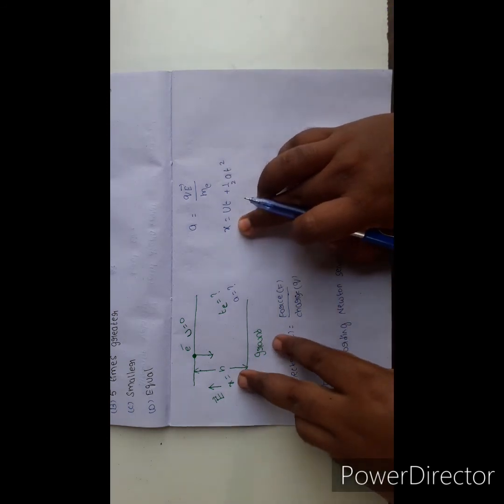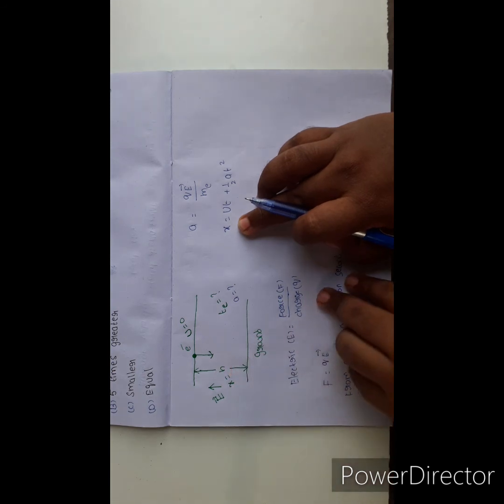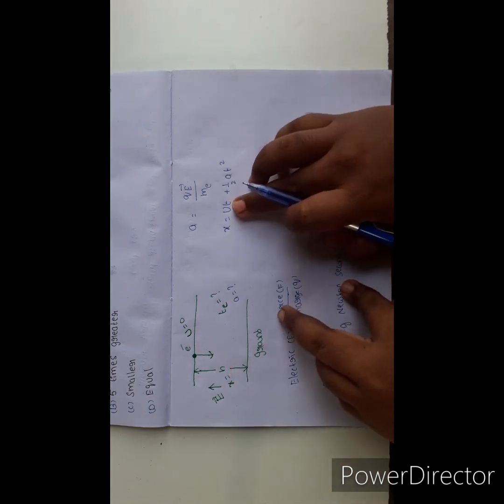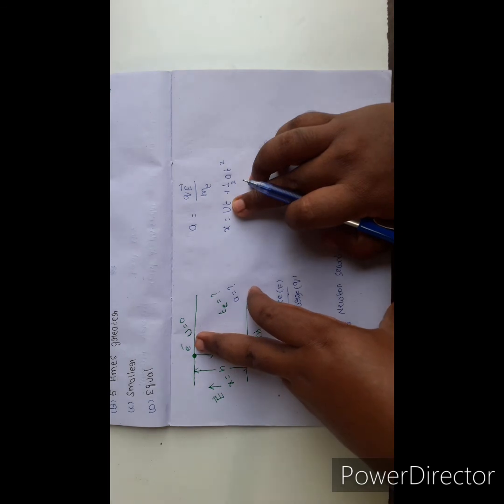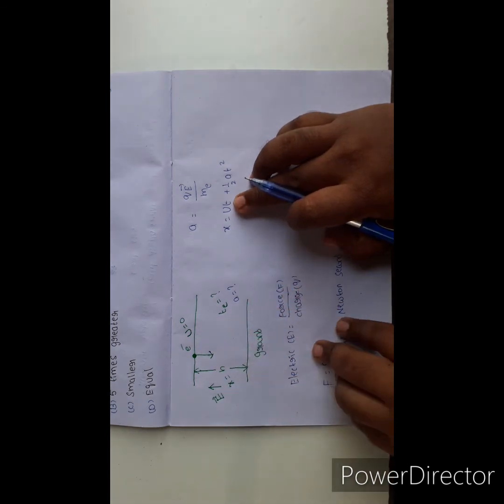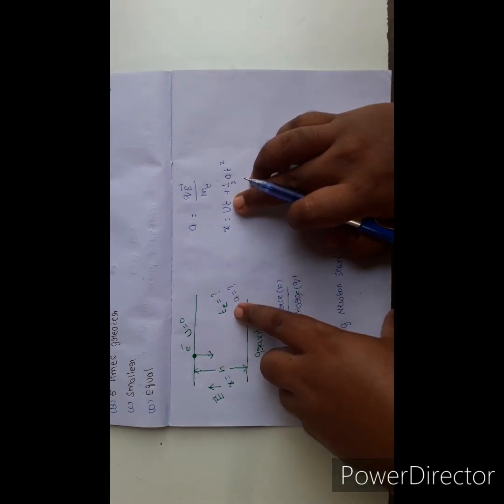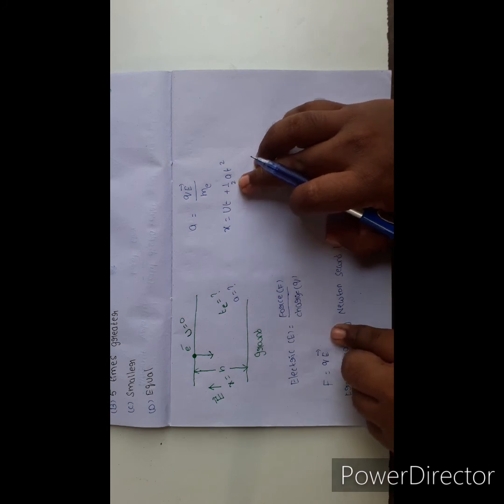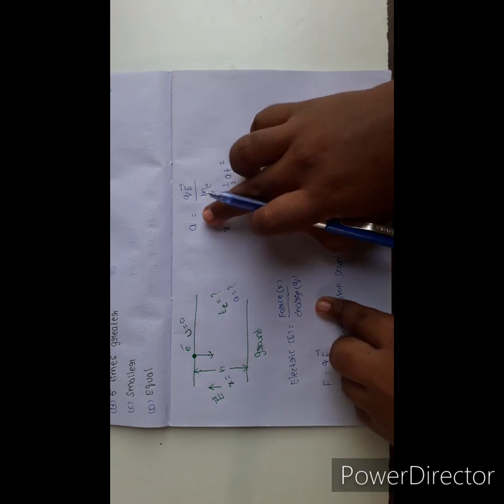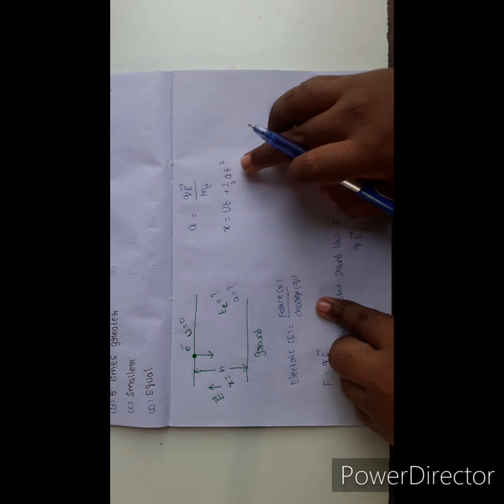Here x equal to h, the vertical distance, u the initial velocity of the electron is 0, t is the time to fall of the electron, and acceleration a equal to qE by me.